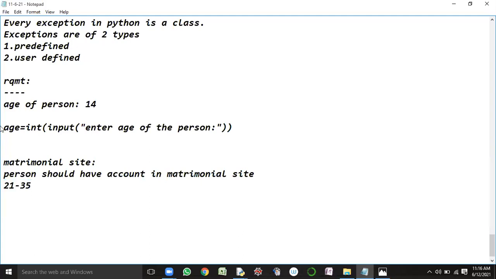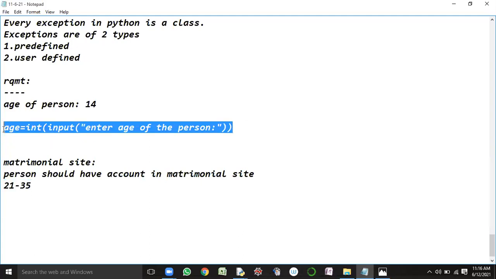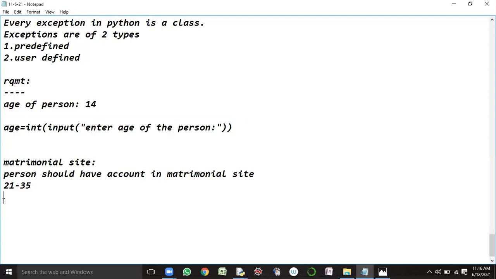But when I'm writing this kind of statement to accept the age of a person, now what happens? It will allow any person with age not in the limit of 21 to 35, isn't it? Does it allow the person to enter any kind of age value or not?